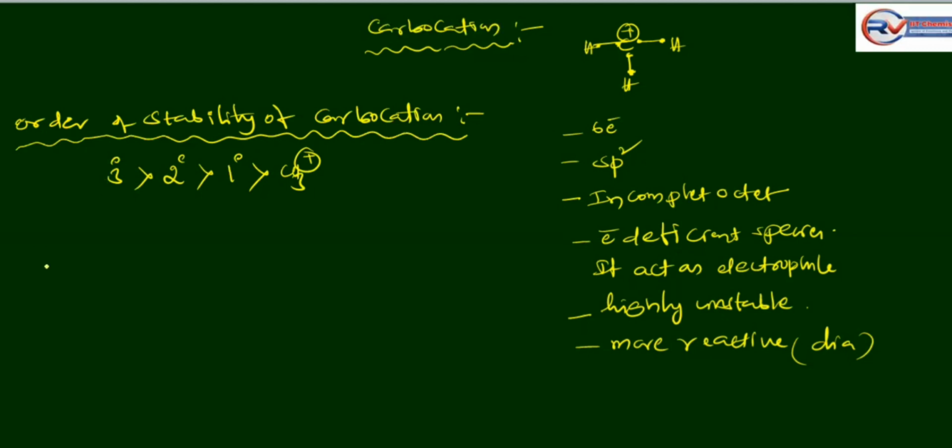Let's see an example. Carbon with three alkyl groups is the carbocation. It is the tertiary.